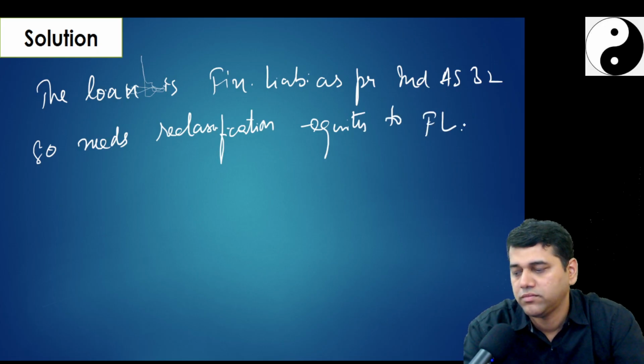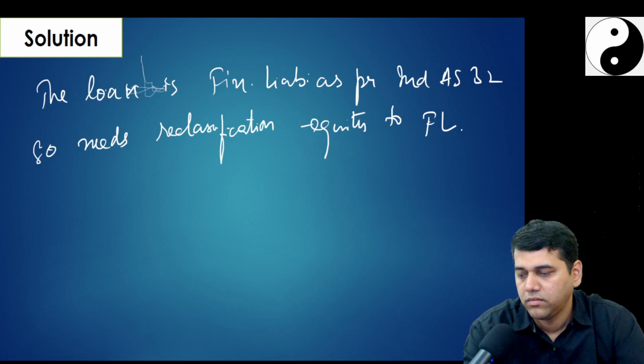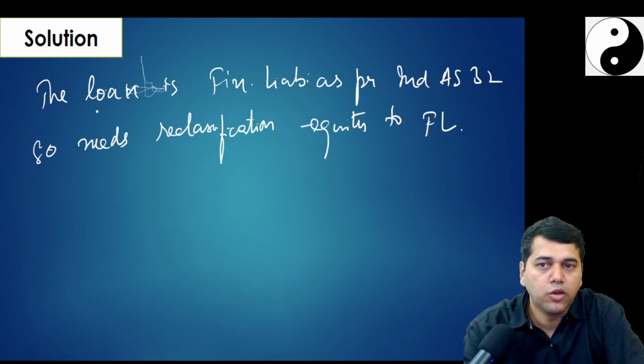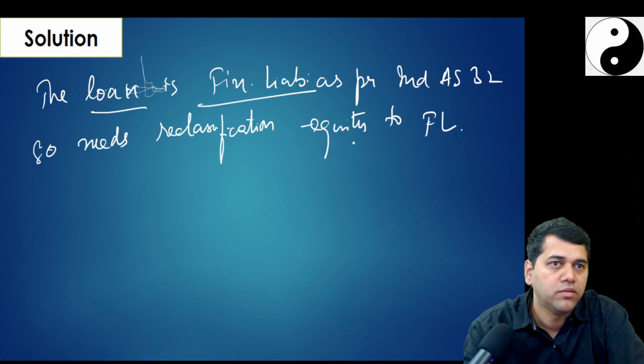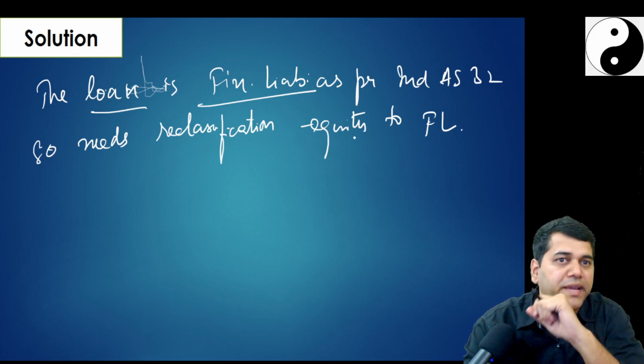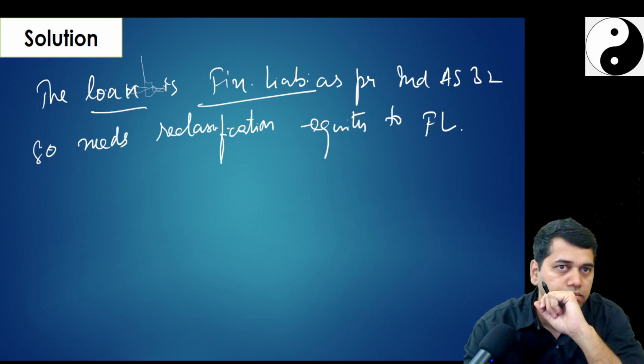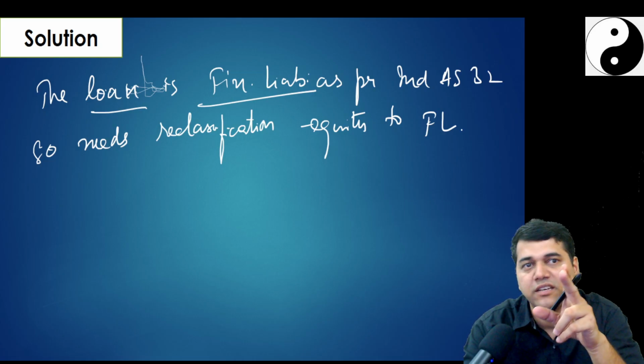Have you understood? The loan is a financial liability, no? Because there is a contractual obligation to pay cash, because you have to pay 1.25 crores in 2019.